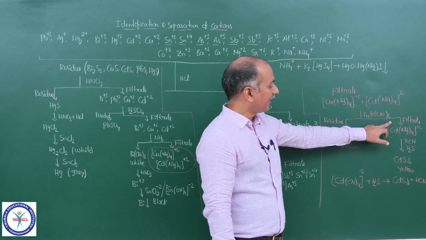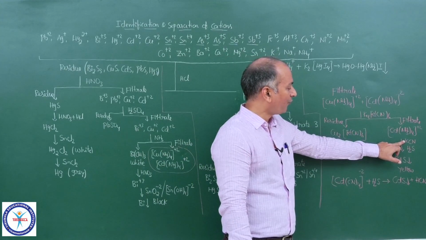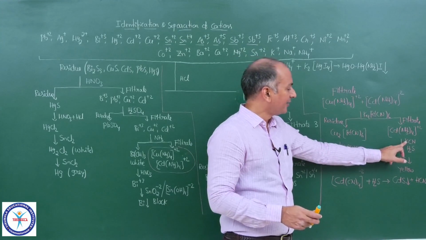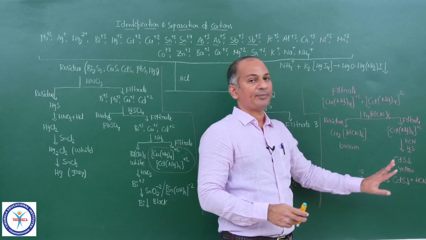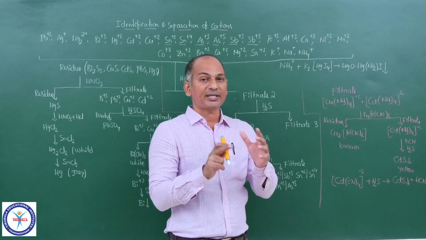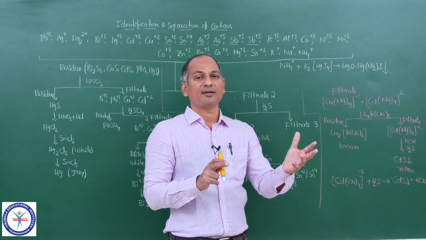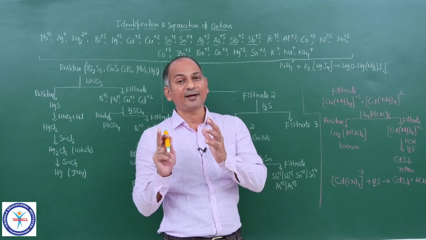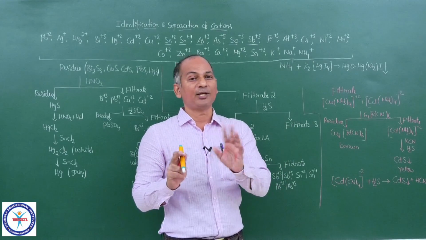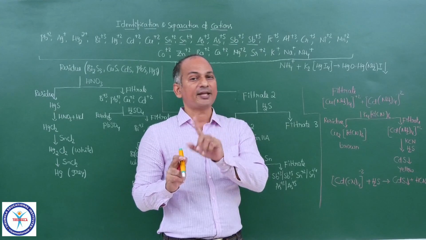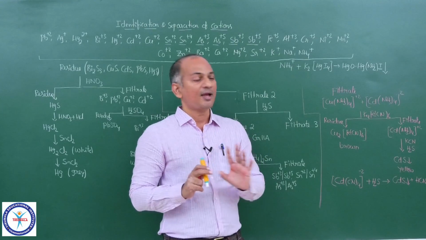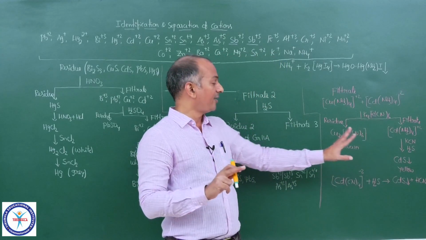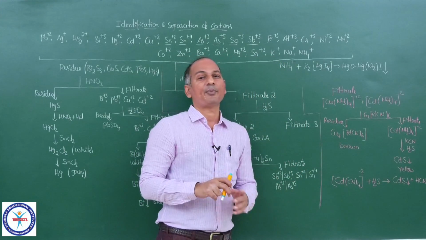So to the filtrate, when you add KCN, this complex is converted into the cyanide complex, and then if you add H2S, you will get yellow PPT, because the cadmium cyanide complex is unstable to H2S. It is the difference between copper and cadmium. Copper cyanide complex is quite stable to H2S. It won't decompose. H2S cannot decompose copper cyanide complex, but H2S can easily decompose cadmium cyanide complex. And we have separated copper and cadmium.